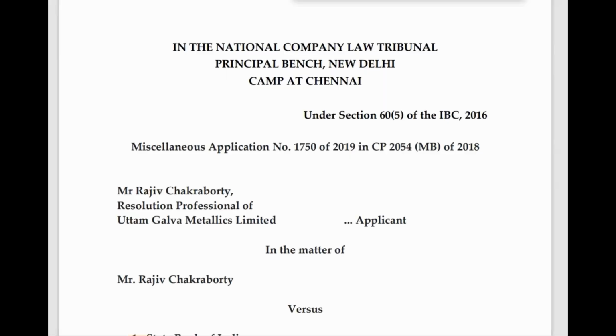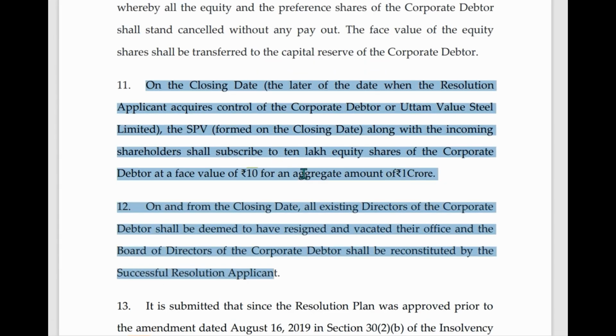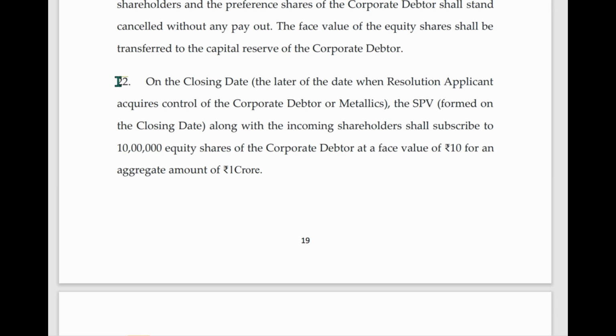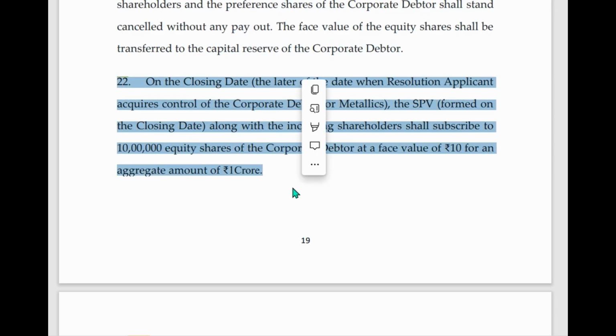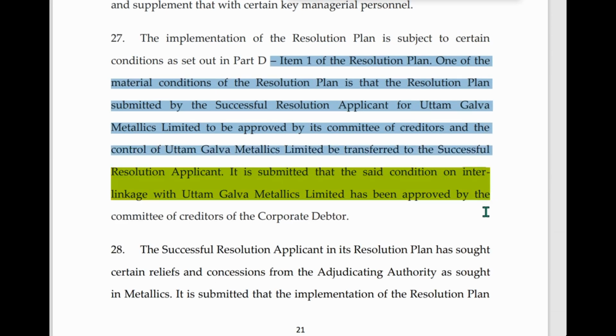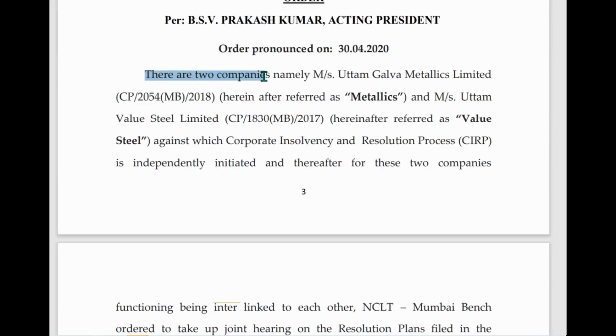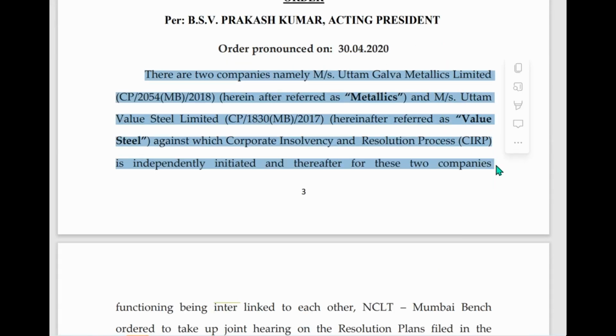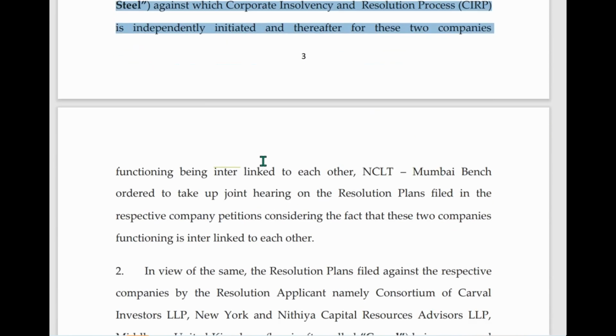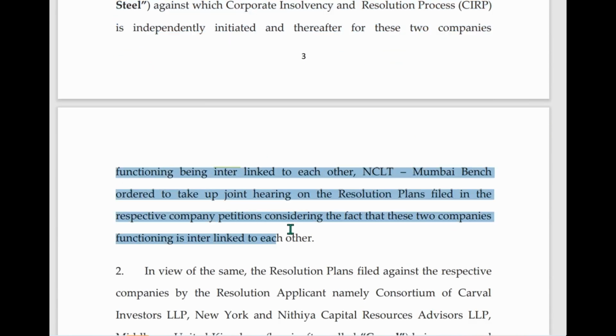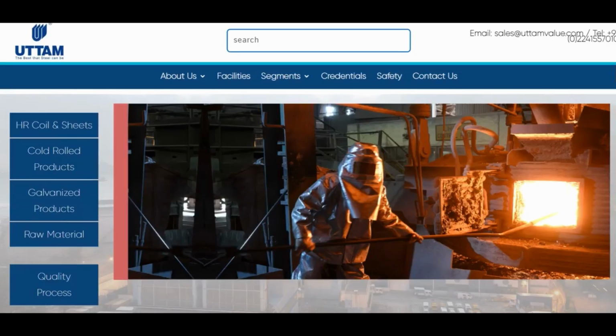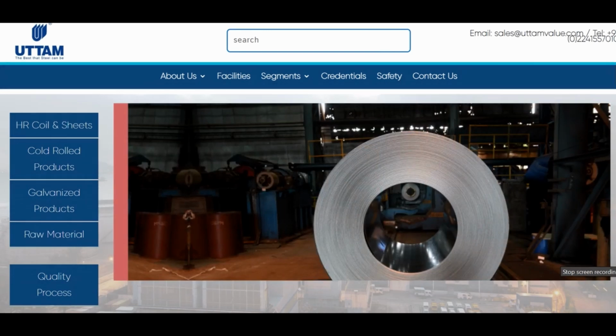So as given in the resolution plan, points number 10 and 22, the Honorable Court had ordered to infuse 10 lakh equity shares at a face value of 10 rupees for an aggregate amount of 1 crore rupees. Uttam Galva Metallics was a private unlisted company. So interlinkage of that company had been approved by the Committee of Creditors, followed by the Honorable Court as well. In this case, if Uttam Galva Metallics is merged with Uttam Value Steels, equities will be reduced from 660 crores to